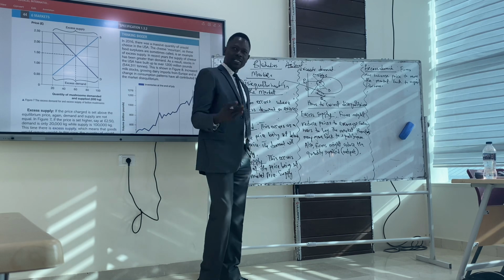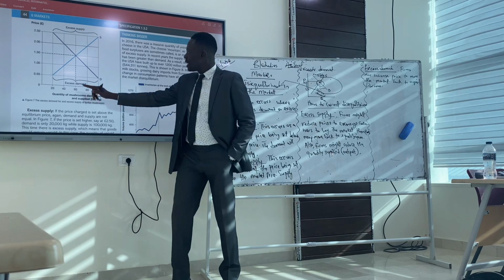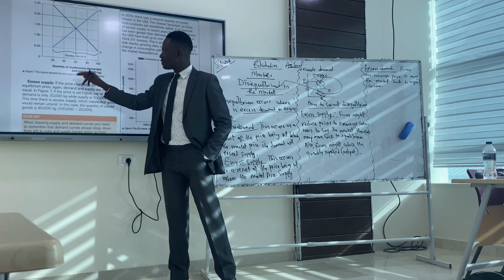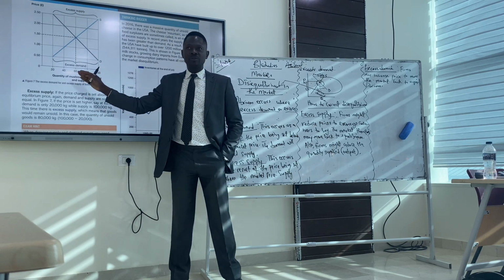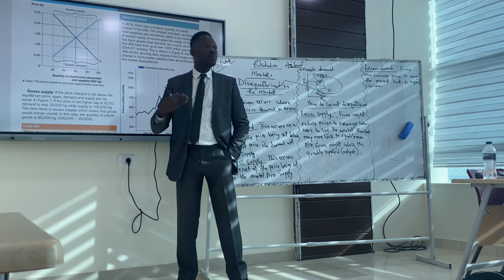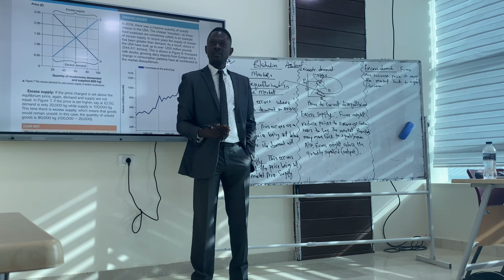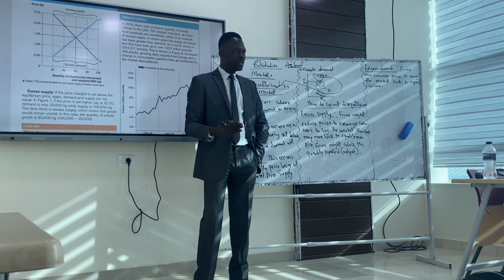Then excess demand. Excess demand comes as a result of price being set below the equilibrium price. What should firms do? Firms have to adjust the price. As soon as there's excess demand, we need more. To stop us from needing more, we increase the price. Yes. Do we get it?